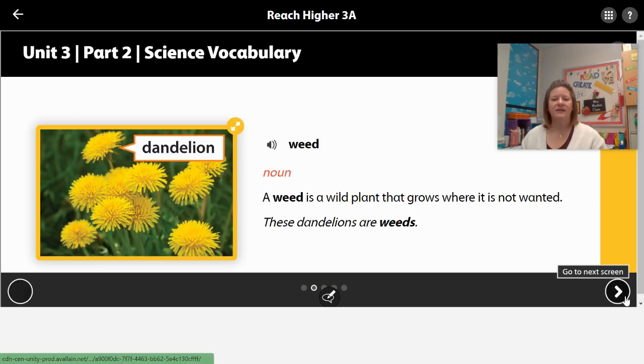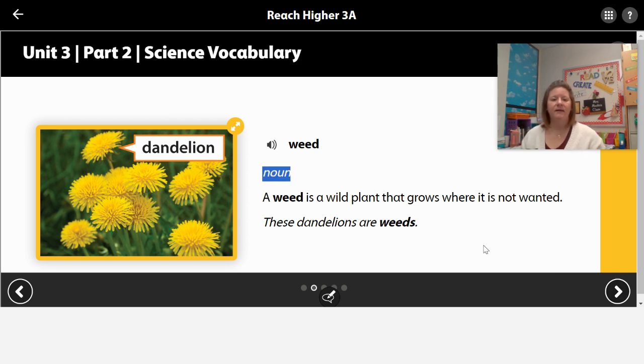Okay, let's go on to the next word. Weed. Weed is a noun, so mark it with a red N. A weed is a wild plant that grows where it's not wanted. These dandelions are weeds. Weeds tend to grow very quickly, and they are designed in nature so that they can spread quickly.